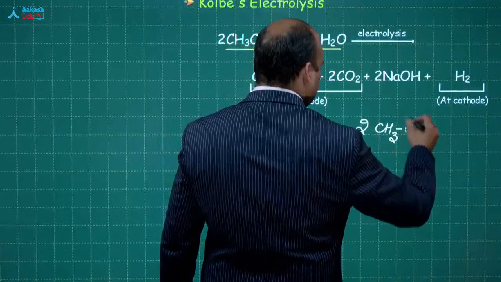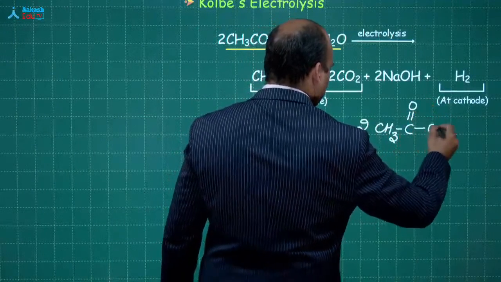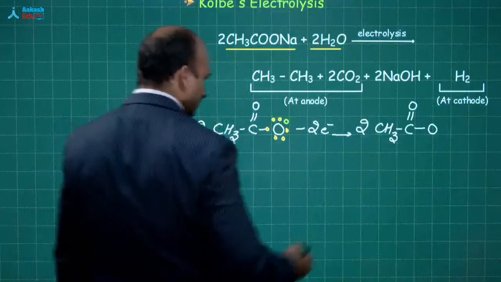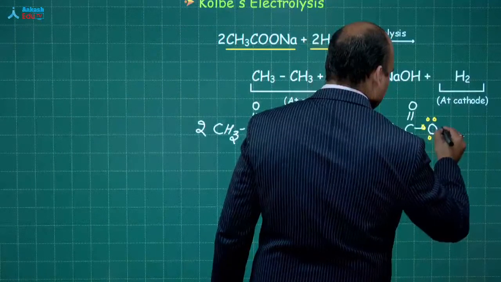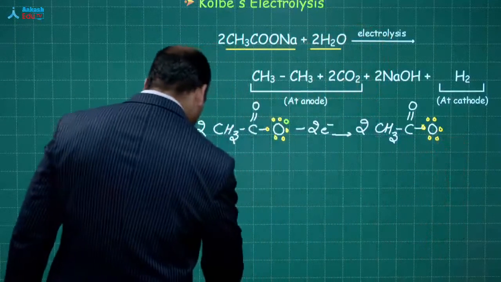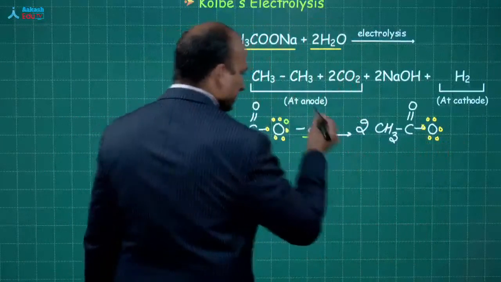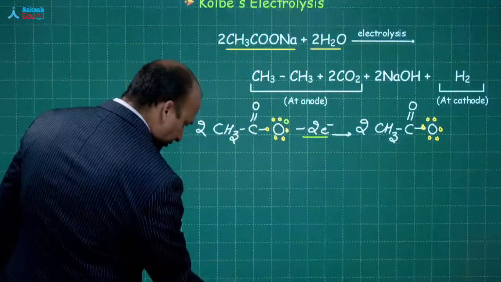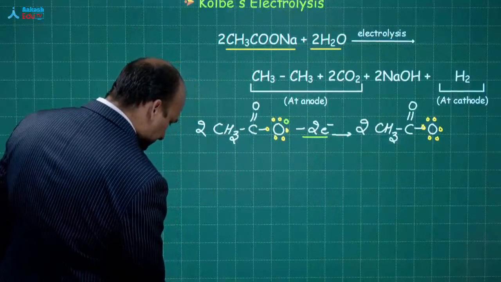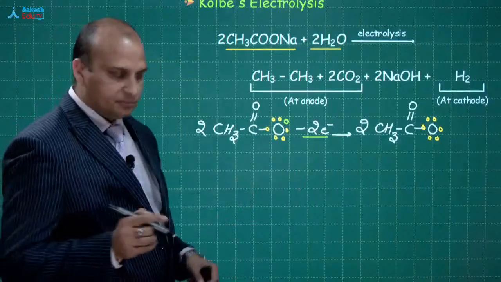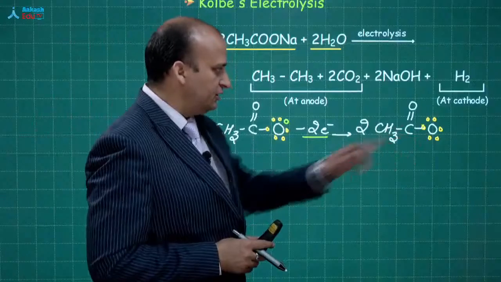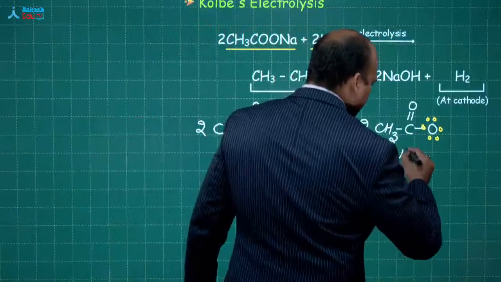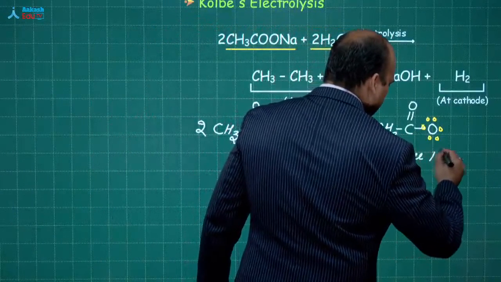and this will give you 2 CH3COO, with 1, 2, 3, 4, 5, 6 electrons, and plus the 2 electrons that have moved out. Now, this is step number 1. Now, what happens? This is very interesting. See, dear students, if you observe, this is a free radical.